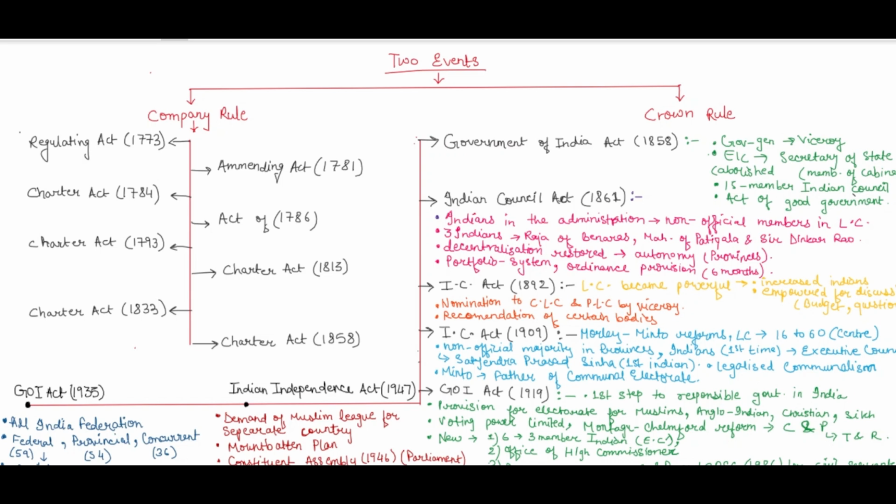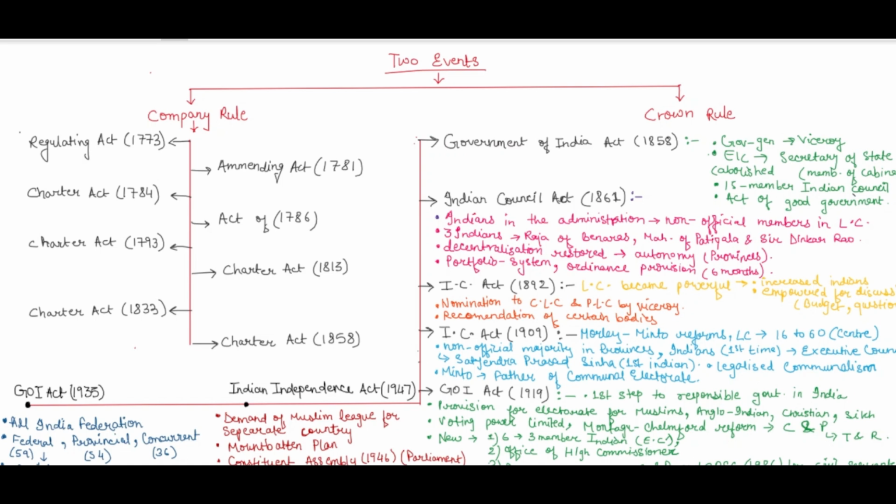Then the Indian Councils Act of 1909, also known as the Morley-Minto reforms, where Morley was the Secretary of State for India and Minto was the Viceroy. Minto is also known as the father of the communal electorate. In this, the members of the Central Legislative Council were further increased to 60.